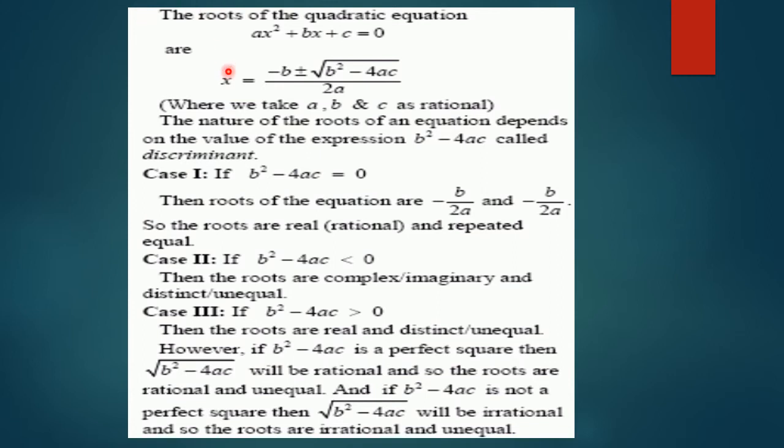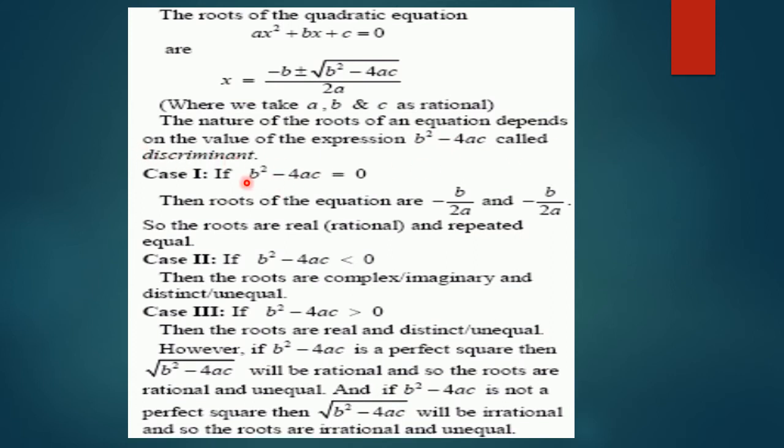Now, this is a very important summary. The roots of the quadratic equation ax square plus bx plus c is equal to 0 are x is equal to minus b plus under root b square minus 4ac over 2a, and x is equal to minus b minus under root b square minus 4ac over 2a. These are two different roots of the quadratic equation, where we take a, b and c as rational numbers. The nature of these two roots depends on the value of the expression b square minus 4ac, which is called the discriminant.